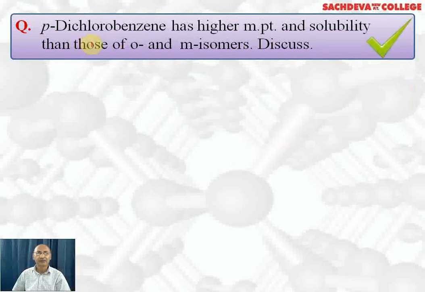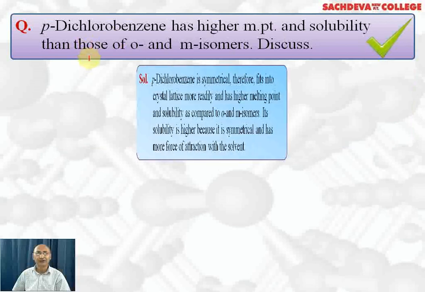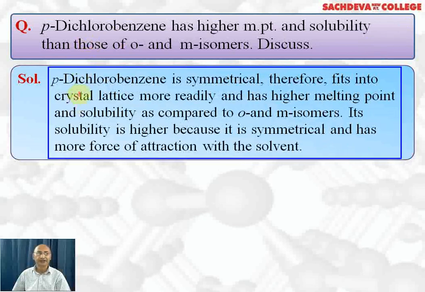Para-dichlorobenzene has higher melting point and solubility than those of ortho and meta isomers. The reason is that para-dichlorobenzene, being symmetrical, fits into the crystal lattice more readily and has higher melting point and solubility as compared to ortho and meta isomers. Its solubility is higher because of symmetry and more force of attraction with the solvent. In ortho and meta, there is more repulsion, less symmetry, less force of attraction with the solvent, and they do not fit into the crystal lattice readily. That's why they have lower melting point.